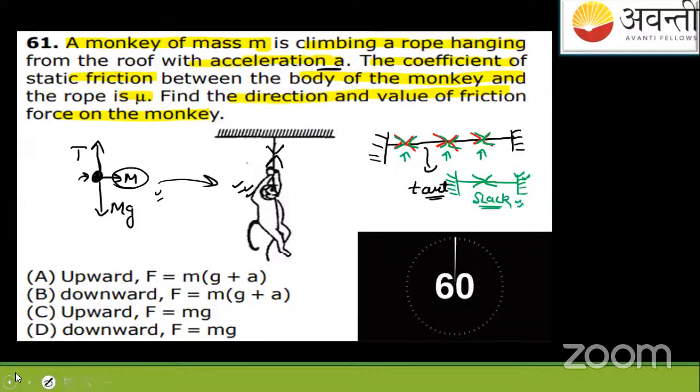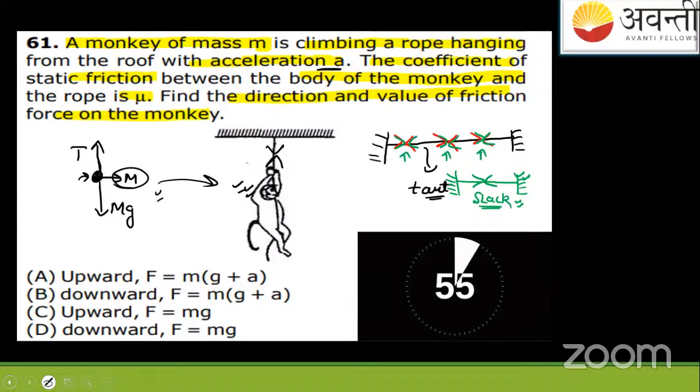If it's moving with acceleration a, okay, how will the tension act? Tension force is acting like this, up. Mg is the gravitational weight, I mean, the weight of this monkey. They are saying the coefficient of static friction is the friction coefficient between the hands of the monkey and the string. So it will also give him the ability to easily climb this string. Okay, so let us see it.